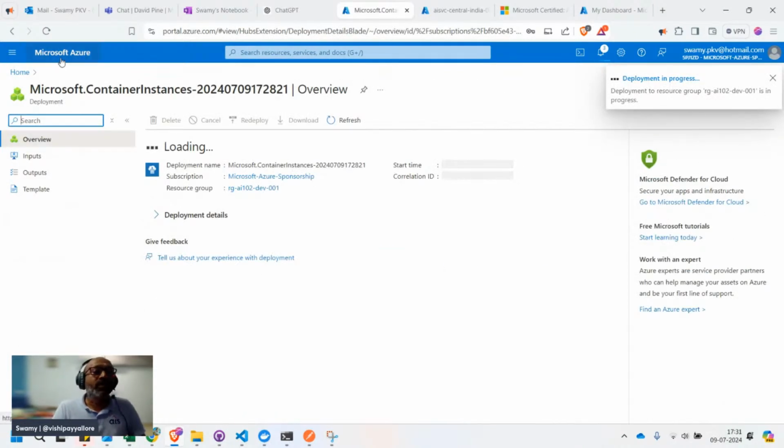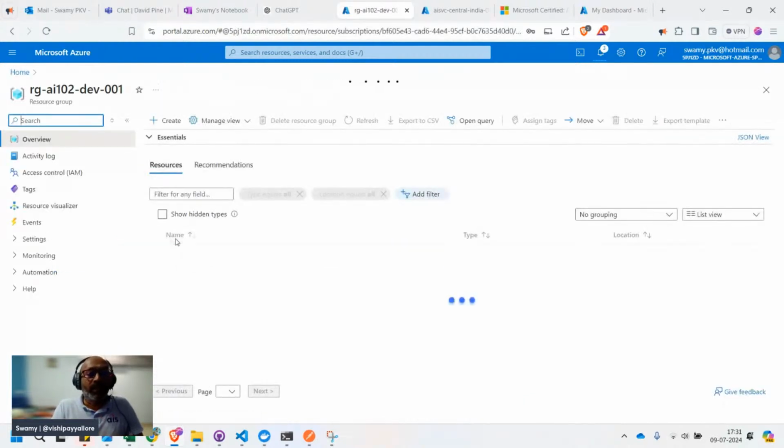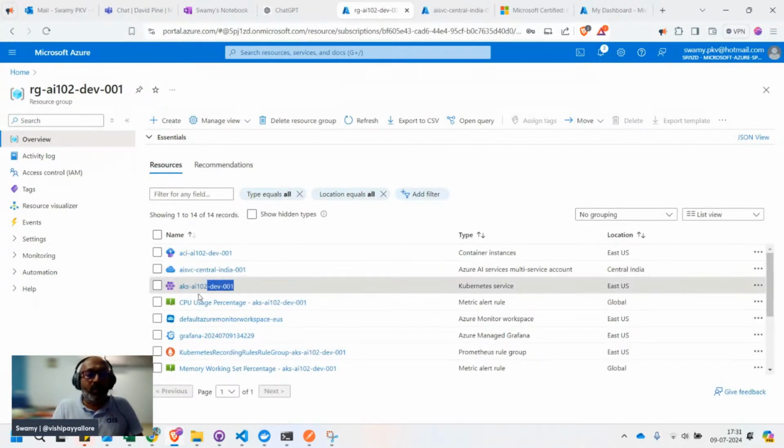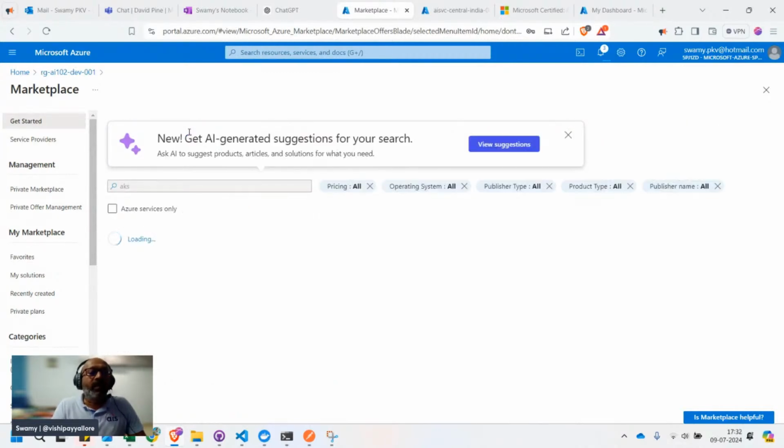Good, deployment is in progress. So we'll come back to this one. Again, we'll go back to the resource group, and let me copy this AKS cluster. And again, I'll go back to create an AKS.